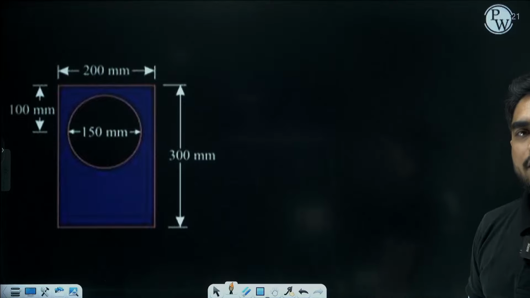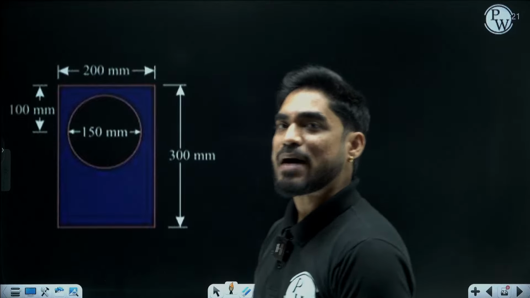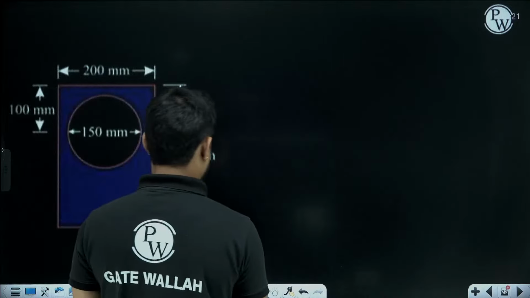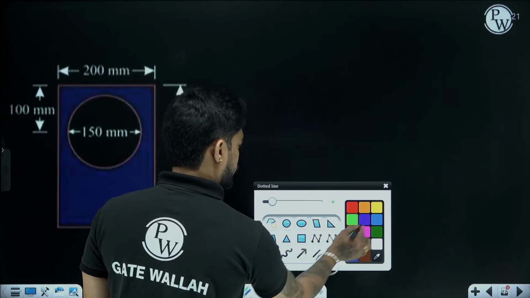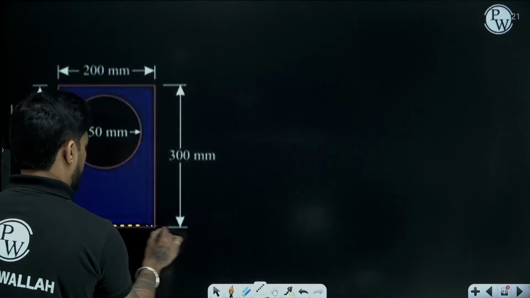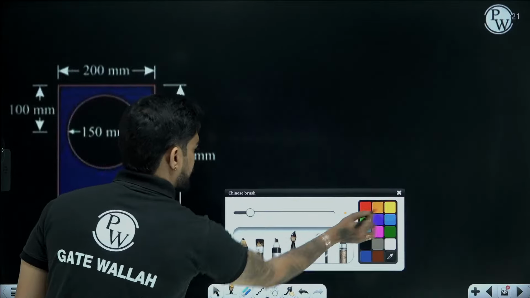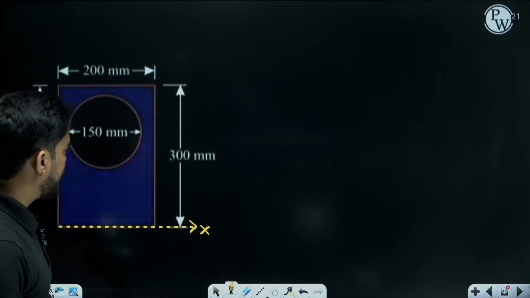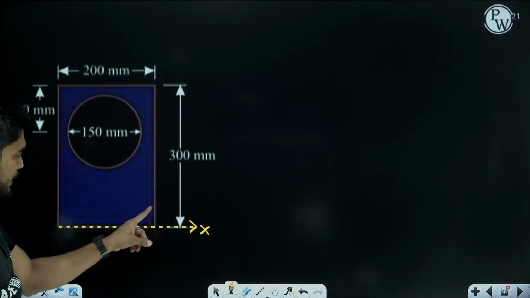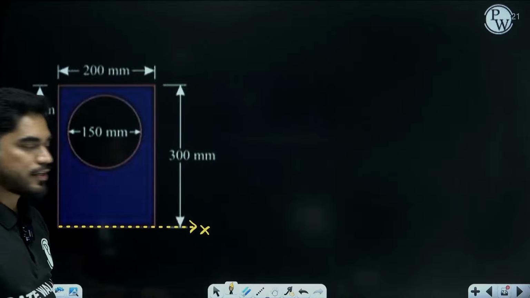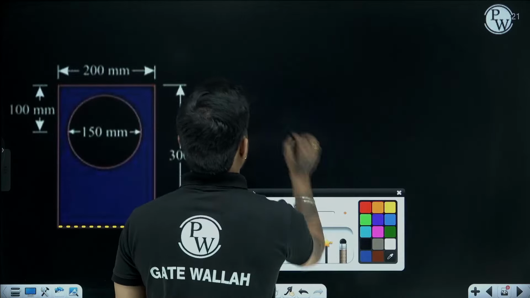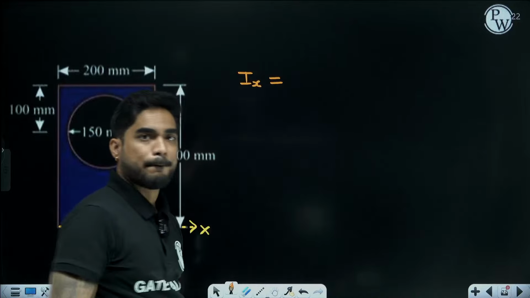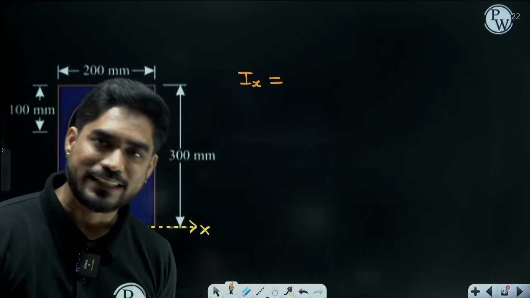What is the moment of inertia of a rectangle about its base? You guys know? Let's say this is your x-axis. So you can directly find the moment of inertia of the rectangle about this x-axis. What is the moment of inertia of a rectangle about its base? It is bh cube by 3.